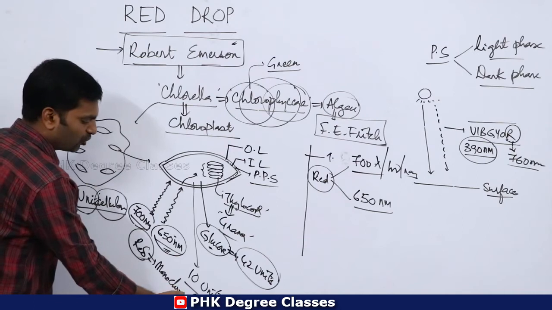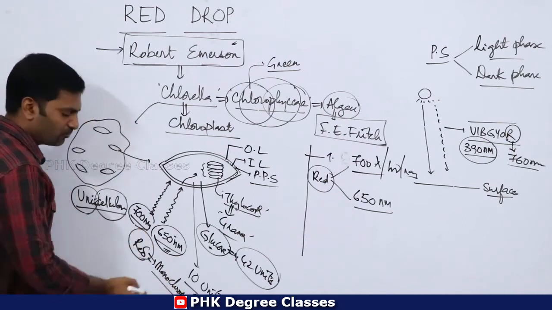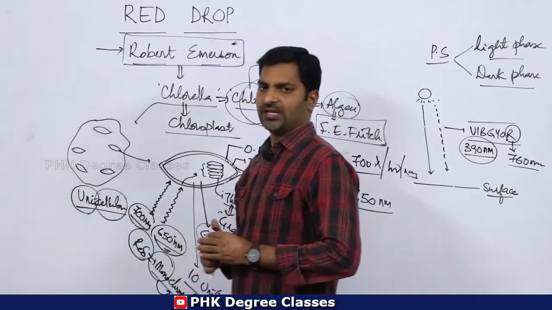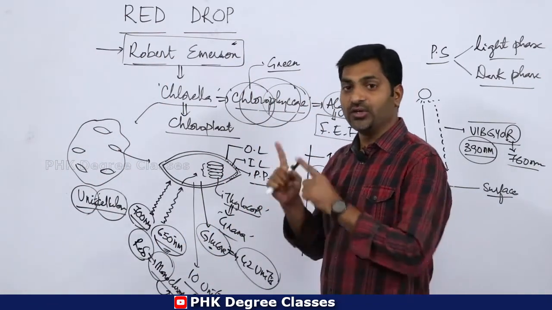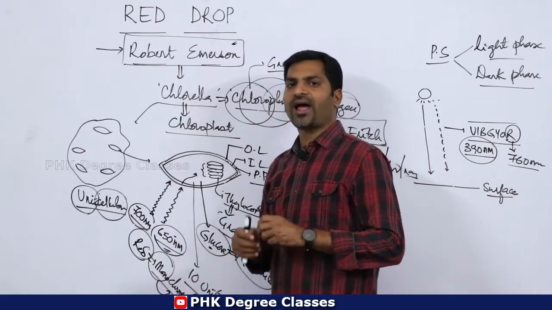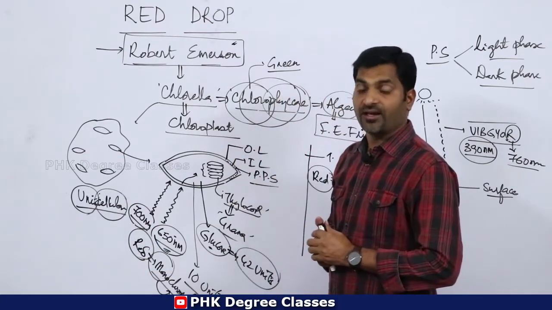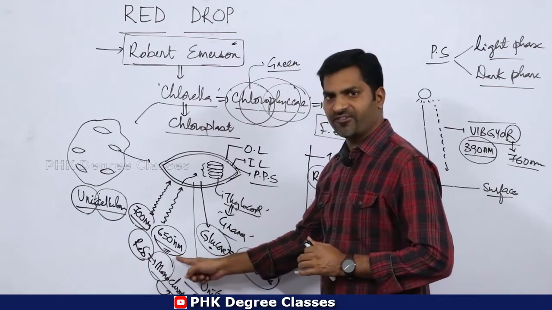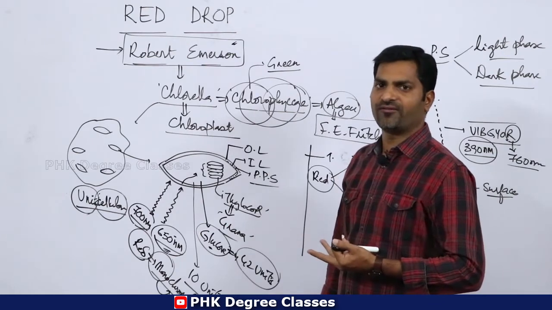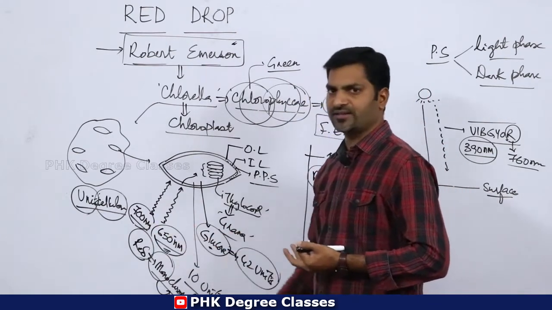Remember, monochromatic sunlight: mono indicates single, chroma indicates color. So what color of sunlight did he use in his experiments? That is red color. Red color has two different compositions. One is 650 nm wavelength of sunlight. On the other hand, we have another wavelength of sunlight, that is 700 nanometers.